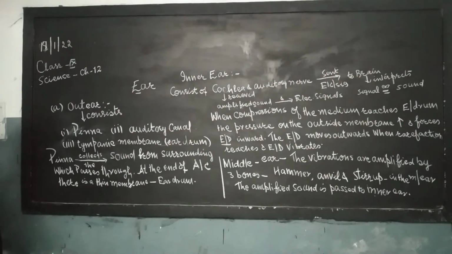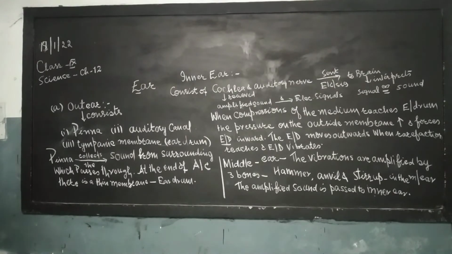First, outer ear, second, middle ear, and the last one is inner ear. What are the 3 parts of the human ear? Outer ear, middle ear, and inner ear. Now we are discussing one by one all the 3 parts of the human ear, their function and composition.